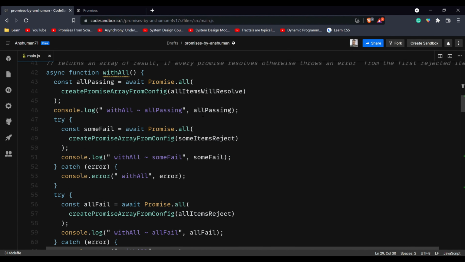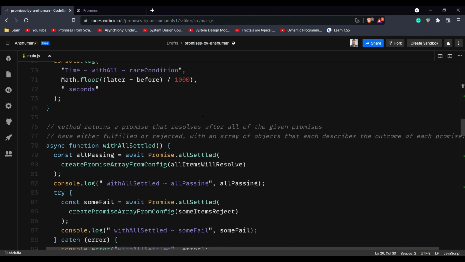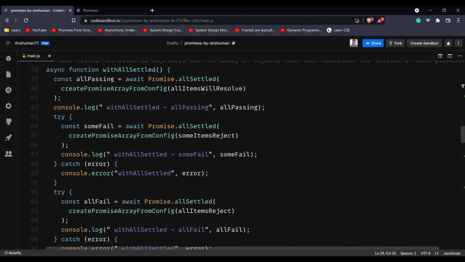So a good example would be if you want to show an error based on 5 operations, you do not have to check for errors in all 5 of them. You can just call Promise.all and collect the error whichever was thrown from either of the 5.